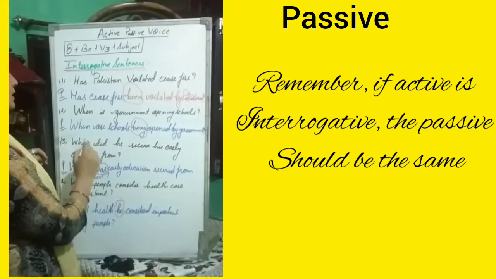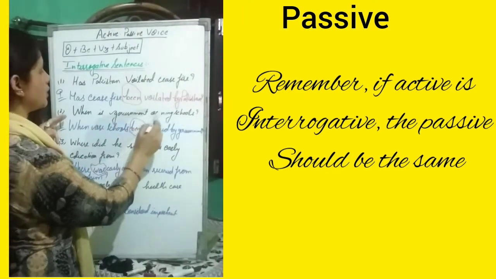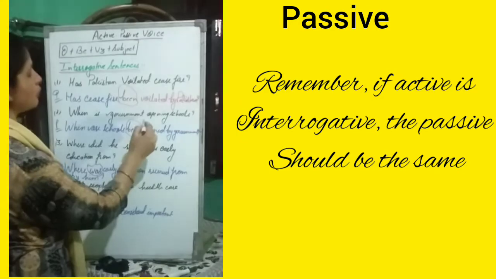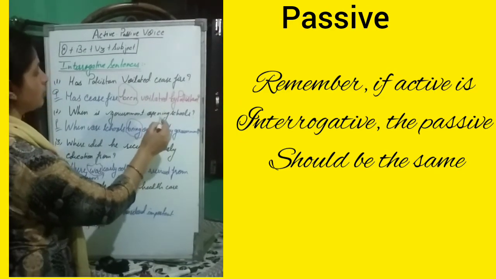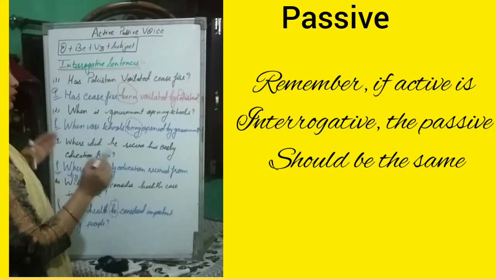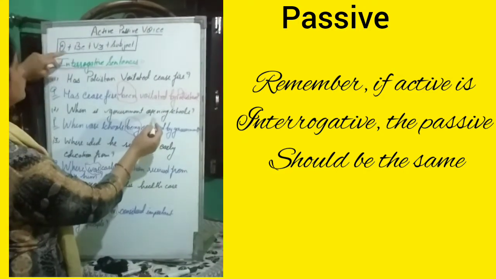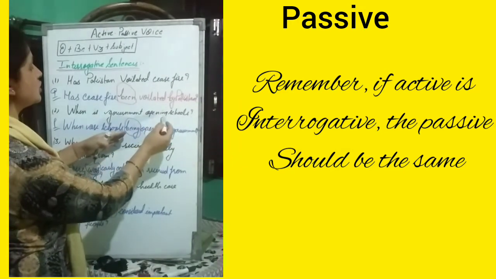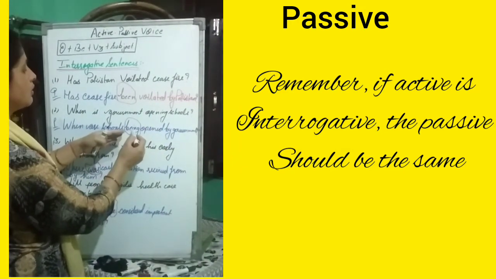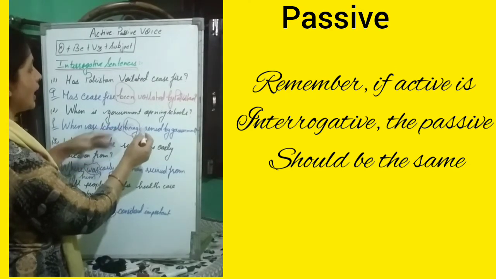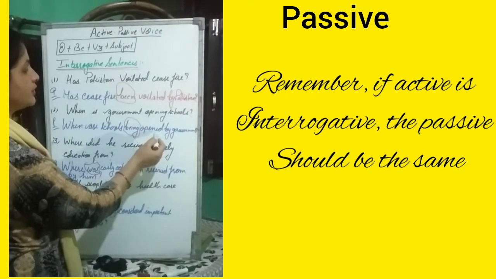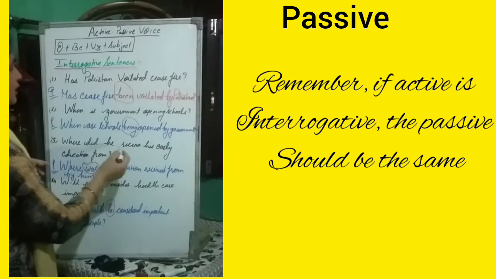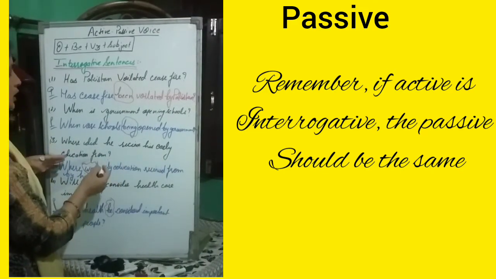Now in the second sentence, when is the government opening schools? Here we have to pay attention to which form is used here, open plus ing. That is the fourth form, children. So according to the be verb, we have used being, replacing this ing by being, and we have used the verb third form, that is opened. Okay. Then, where did he receive his early education from?